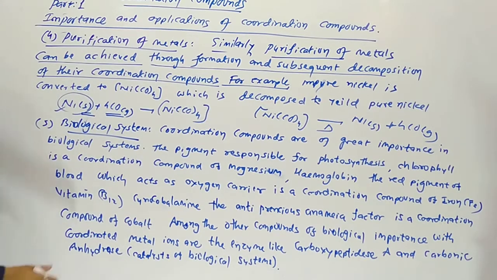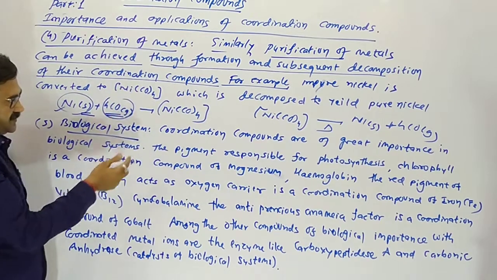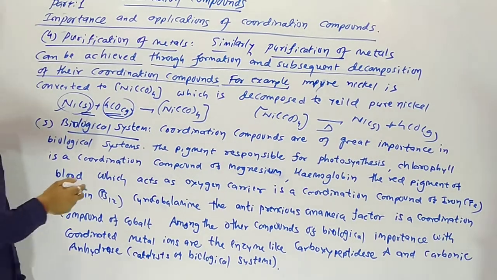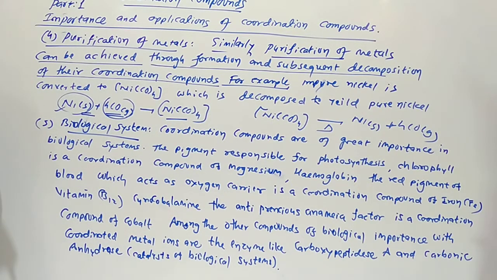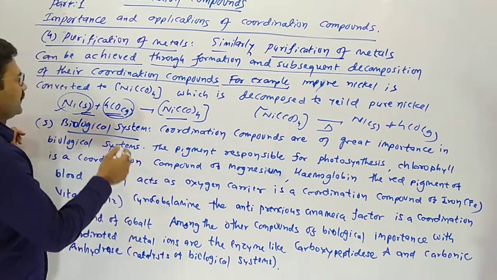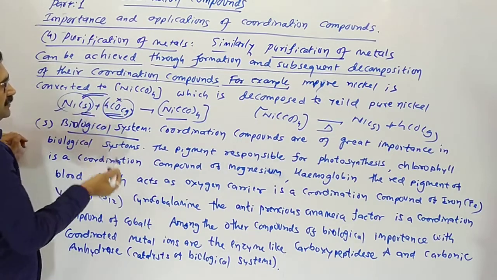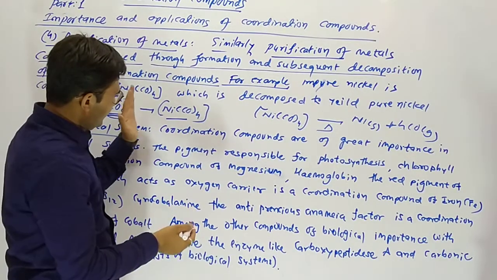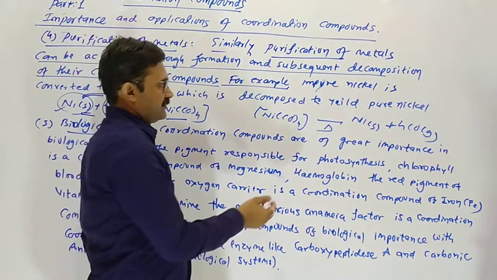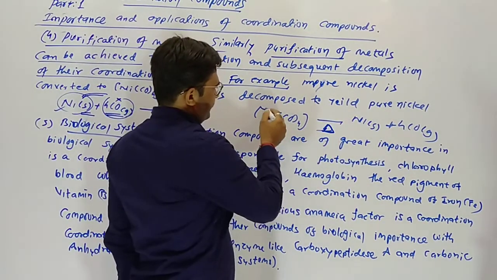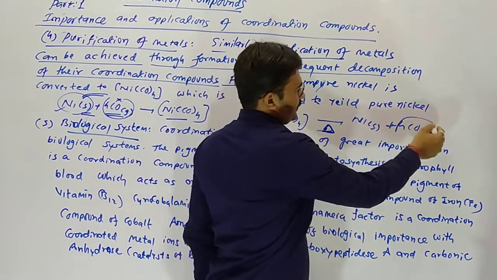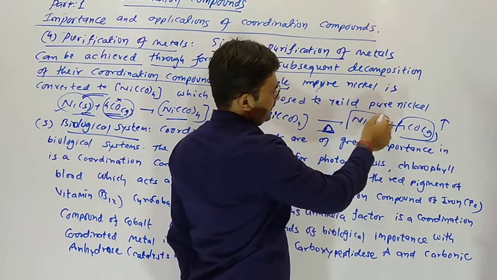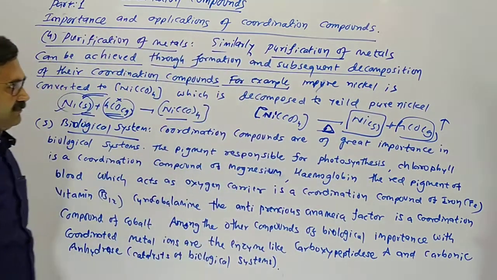We pass carbon monoxide through it under pressure. Nickel combines with carbonyl, and tetracarbonyl nickel, a coordination compound, occurs. The impurity does not combine with carbon monoxide, and then we separate this entity. Then in another vessel, when we apply high temperature, on decomposition carbon monoxide is released as a gas and we get the pure nickel metal.